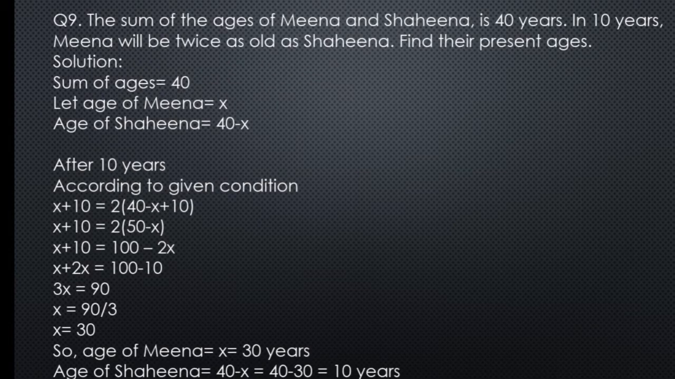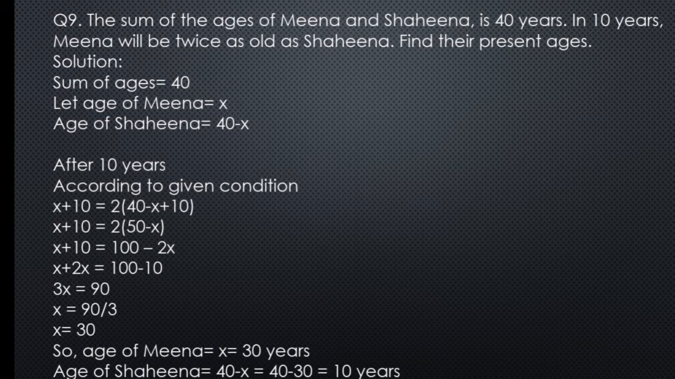Question number 9: the sum of the ages of Meena and Shahina is 40 years. In 10 years, Meena will be twice as old as Shahina. Find their present ages. So we are given the sum of the ages of Meena and Shahina, which is 40, and in the next 10 years, Meena will be double the age of Shahina, and we have to find their present ages.